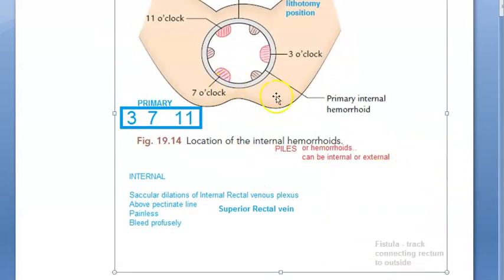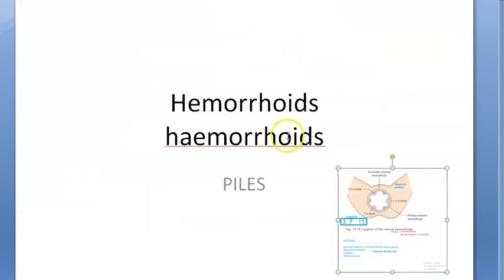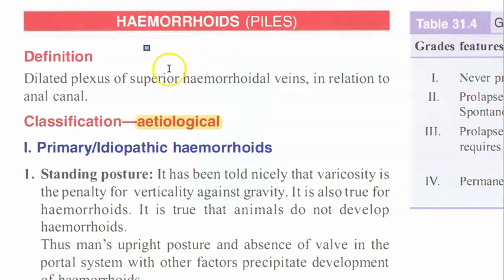They're showing the normal positions, very common ones, 3 o'clock, 7 o'clock, 11 o'clock. These are the positions in which you can see internal hemorrhoids, okay. So let's anyways get started and understand what this hemorrhoids is. So basically we are looking at rectum and anal canal. So let us say we are looking at anal canal here.